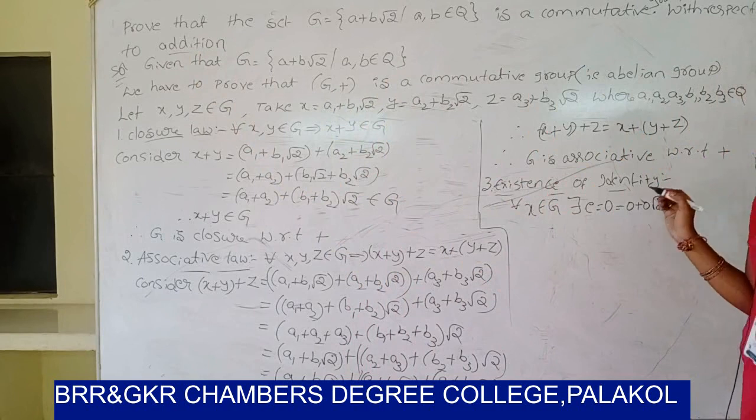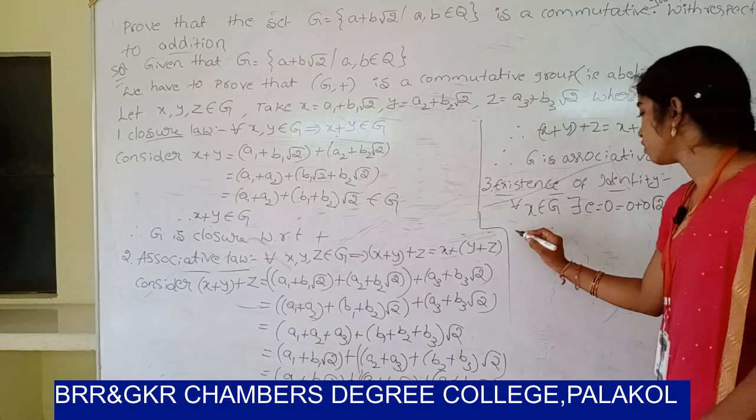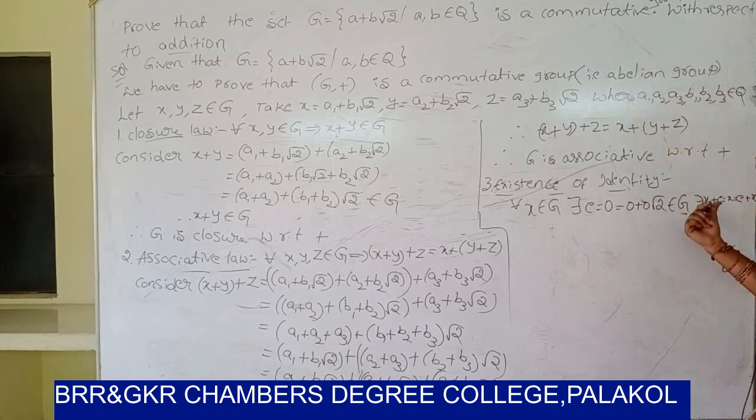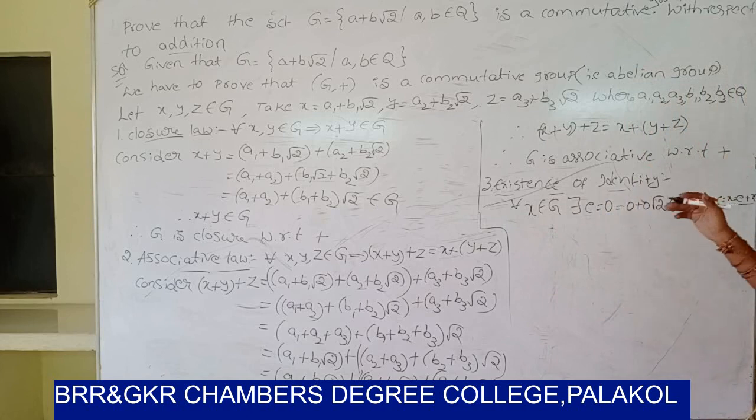That value is 0, belongs to Z, such that x plus e equals x equals e plus x. So check x plus e equals x, e plus x equals x.